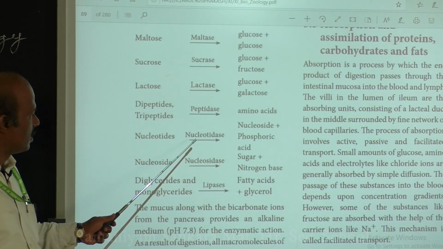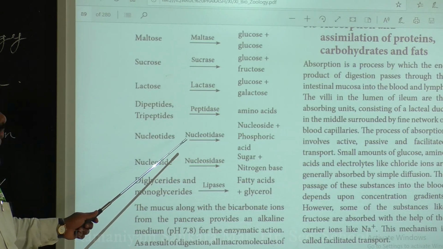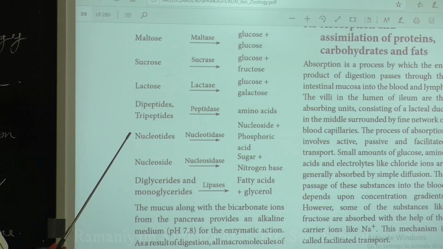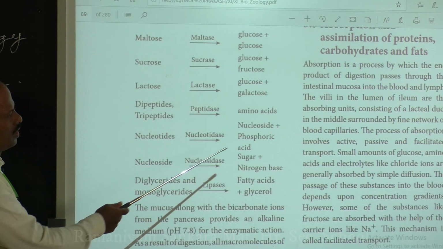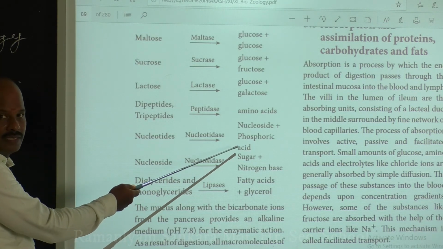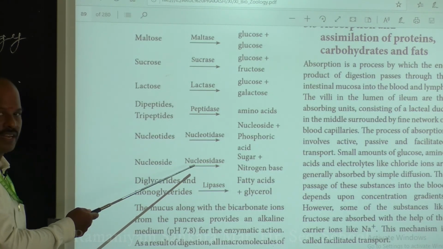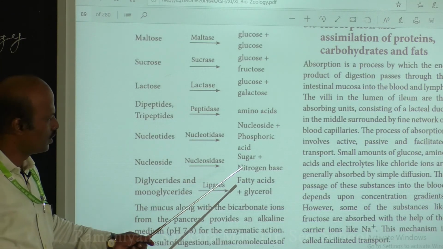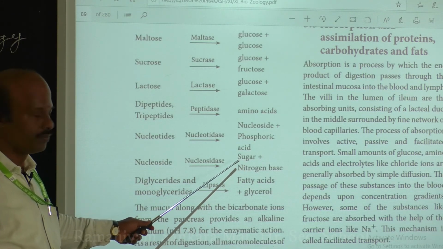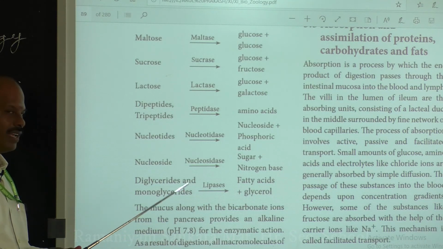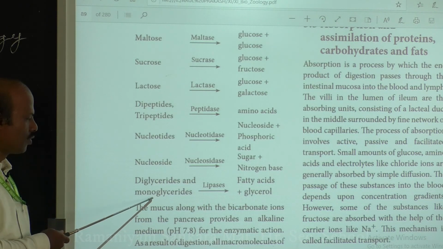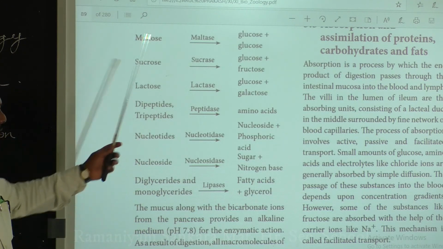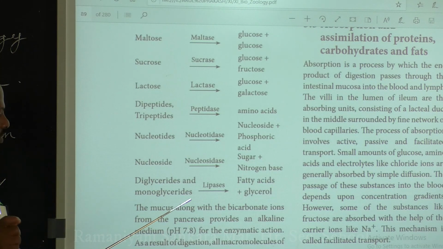And then these intestinal juices, apart from these enzymes, also have nucleotidase. Nucleotidase converts the nucleotides into nucleoside and phosphoric acid. Is it clear? And it also has an enzyme nucleosidase. It converts the nucleoside into nitrogenous base and sugar. And then it also has lipases. They convert the diglycerides and monoglycerides into fatty acid and glycerol. So that is the main role of the enzymes present in the intestinal juices.